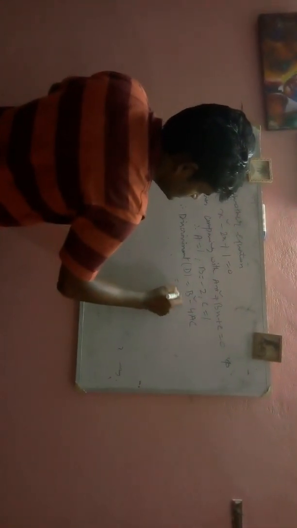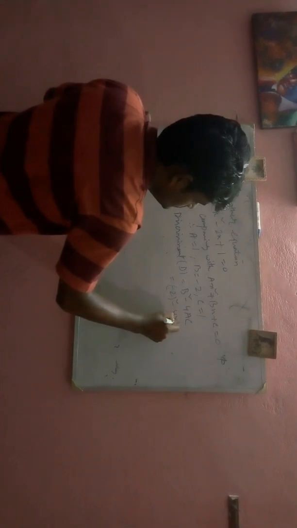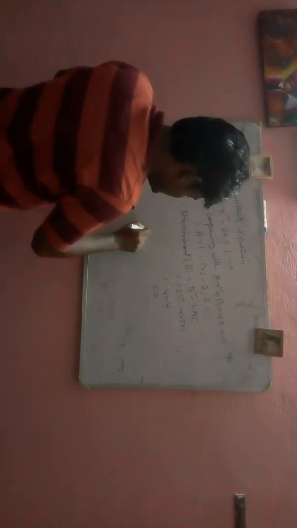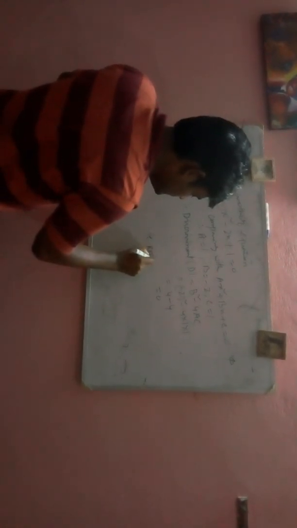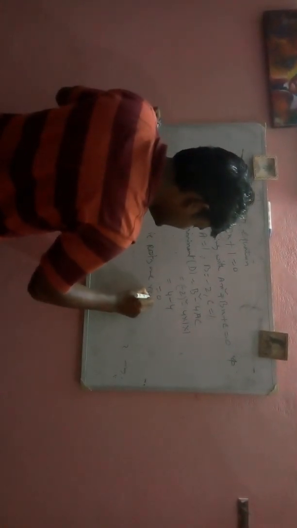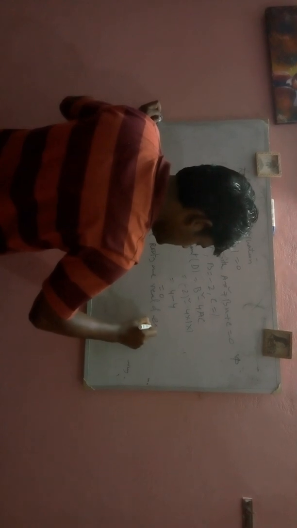Therefore, discriminant D is equal to b square minus 4ac, that is minus 2 whole square minus 4 into 1 into 1, that is 4 minus 4 equals 0. That is, roots are real and equal.